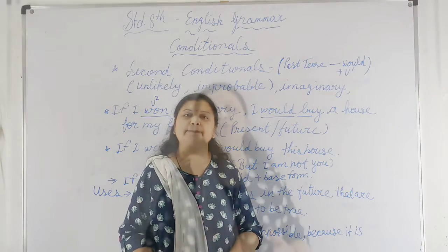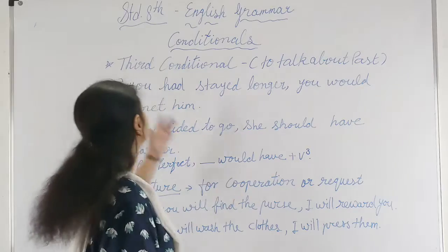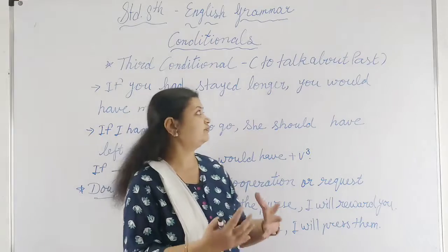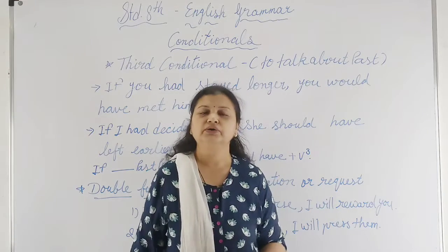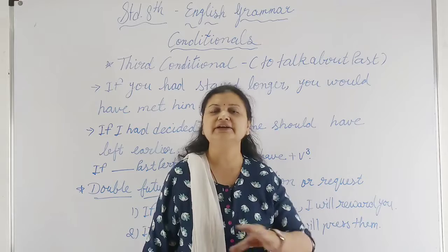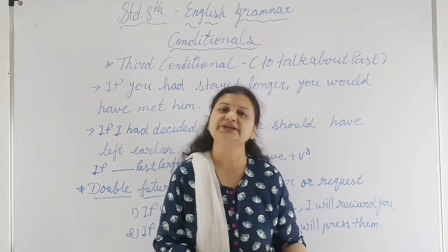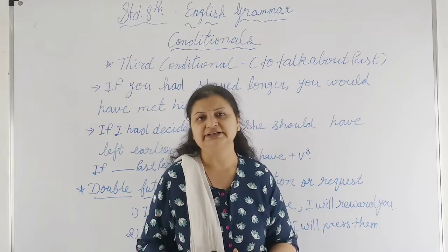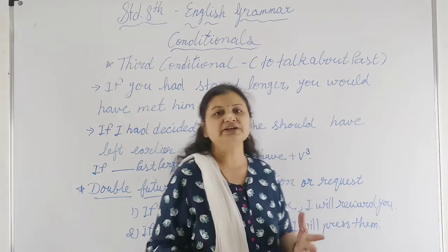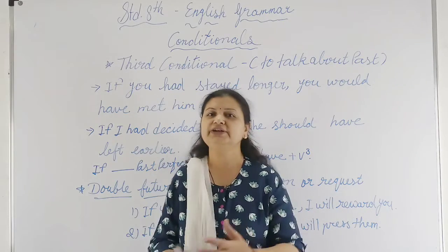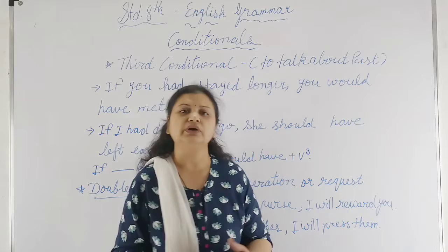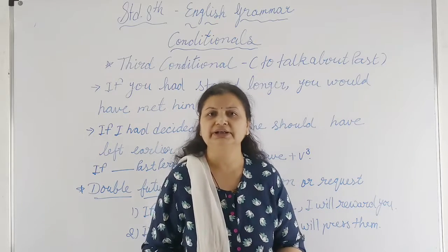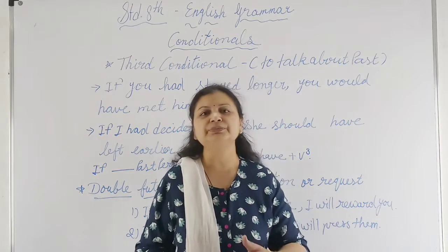Fine. Next is the third conditional clause, in which we talk about the past. In the zero, first and second conditions we were talking about the present and future, but now this condition is totally for the past. Just think that a friend of yours came to your house last night and left early, and then his other friends came to meet you.